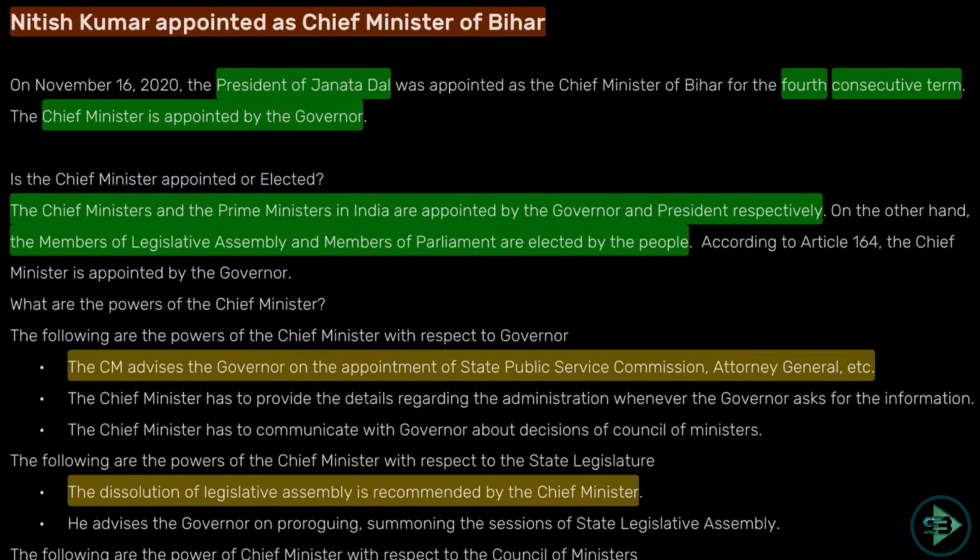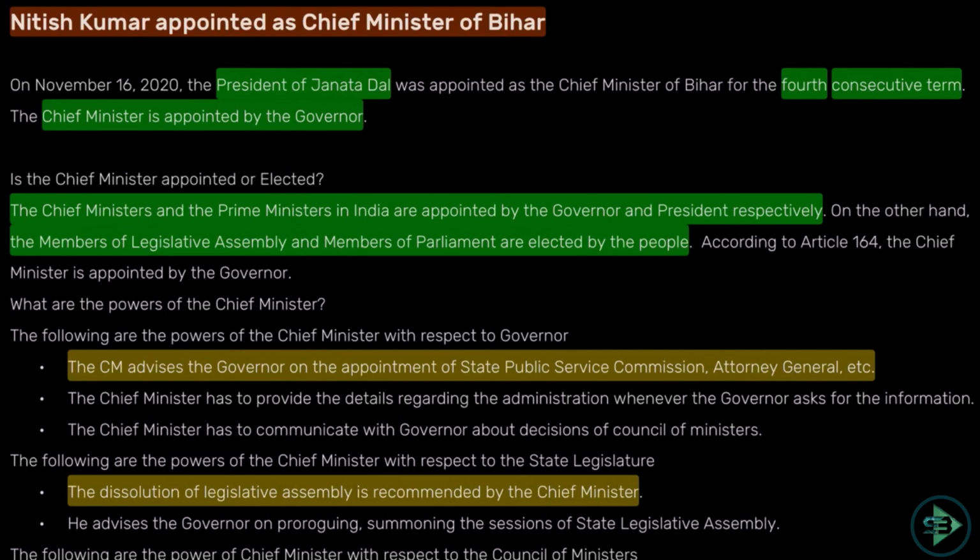Now let's come to the last set of news from November 2020. So Nitish Kumar was appointed as the Chief Minister of Bihar, right? We all know that. So what is the part of current affairs that you can know from this? On 16th November 2020, the President of Janata Dal, so the name of the party, was appointed as the Chief Minister of Bihar for the fourth consecutive term. So which minister was appointed as Chief Minister of a state for the fourth consecutive term? Nitish Kumar. The Chief Minister is appointed by the Governor.